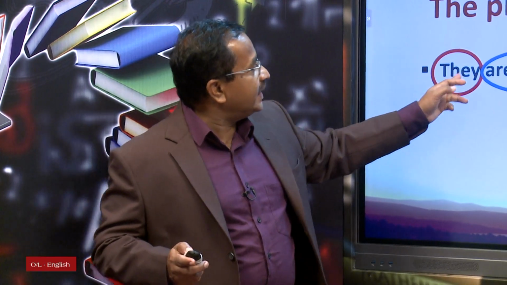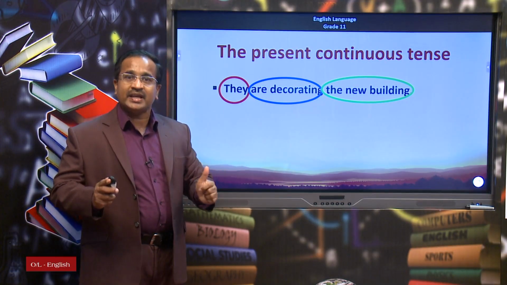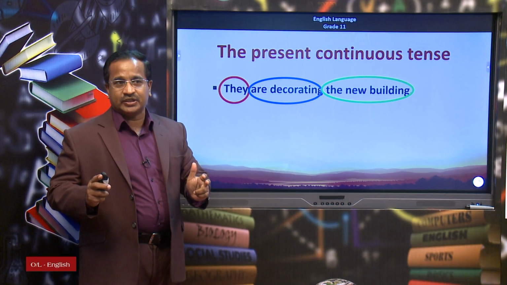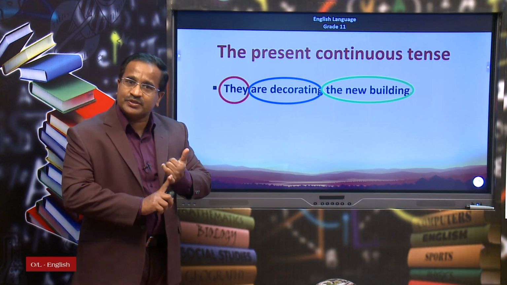The new building is a singular noun. So, you can use is, am, are, but the new building, since it is a singular noun, you have to use is. They are decorating, present continuous form: is being, am being, are being, and the past participle. So, in the present continuous form, you have is being, am being, are being plus past participle.